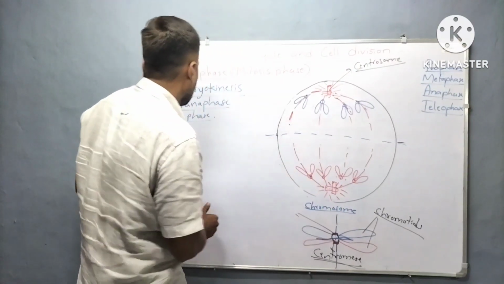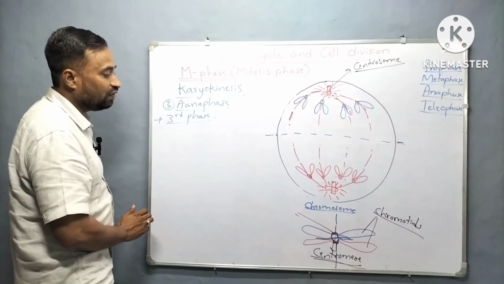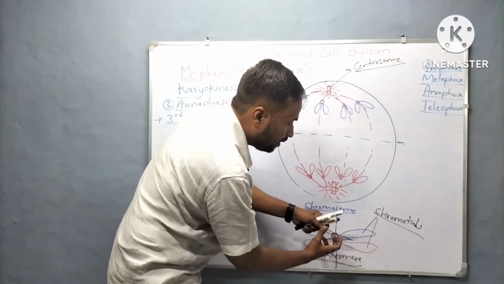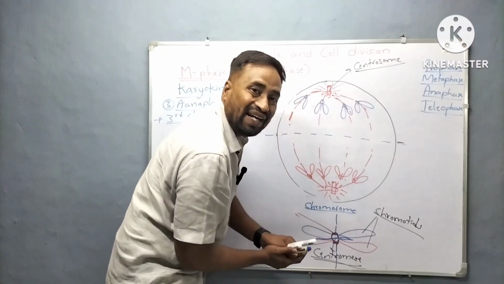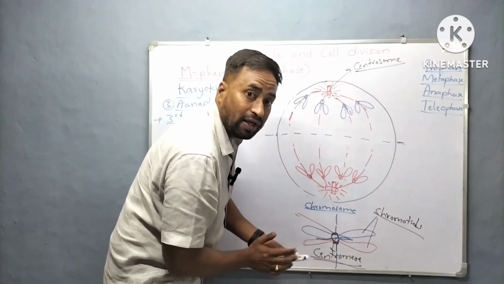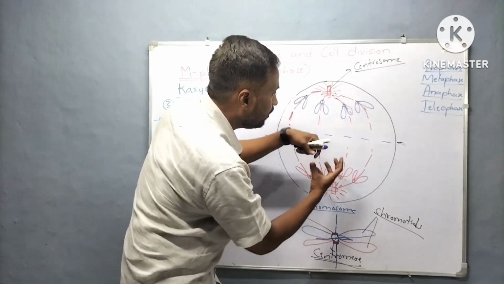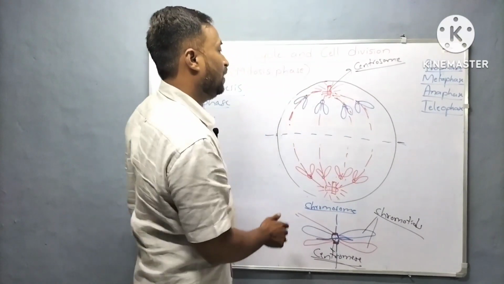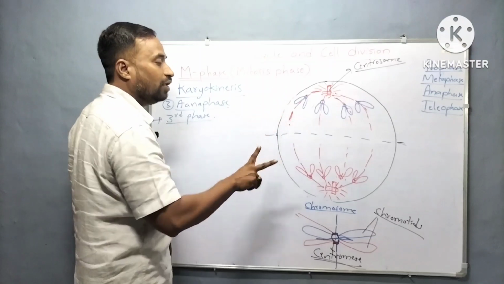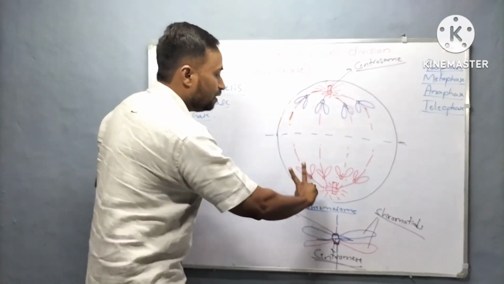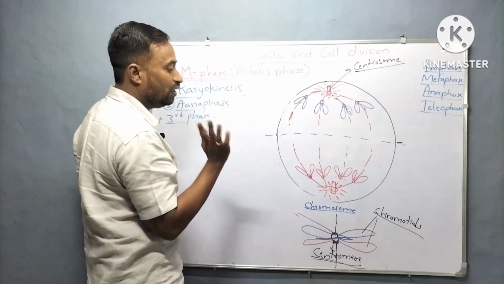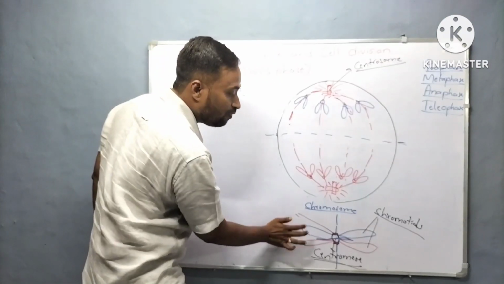So what changes happen during anaphase? The centromere splits and the sister chromatids separate, and now they become daughter chromatids. Those daughter chromatids move towards the opposite poles, and they will be in the shape of V. Right now the chromosomes are V shaped; before this they were in the form of an X shape.